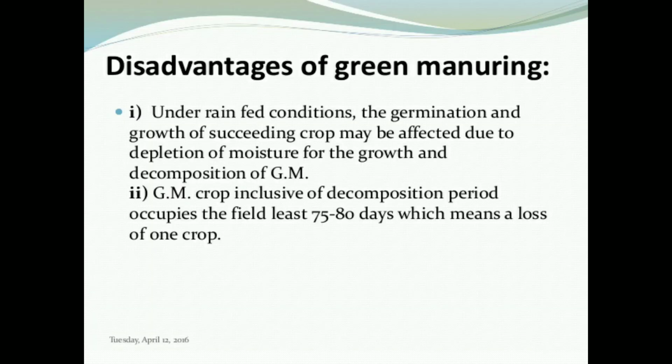See disadvantages of green manuring. Under rain-fed conditions, the germination and growth of the succeeding crop may be affected due to depletion of moisture for the growth and decomposition of the green manuring crop. The green manuring crop, inclusive of the decomposition period, occupies the field for at least 75 to 80 days, which means a loss of one crop.